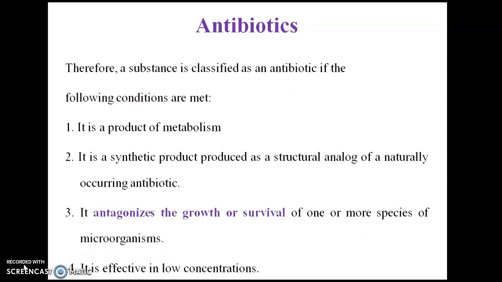After the definition of antibiotics, it's very important to understand the properties which are important for antibiotics. It is a product of metabolism. It can be a synthetic product, a structural analog of a naturally occurring antibiotic. It inhibits the growth or survival of one or more species of microorganism. It is effective in low concentration.